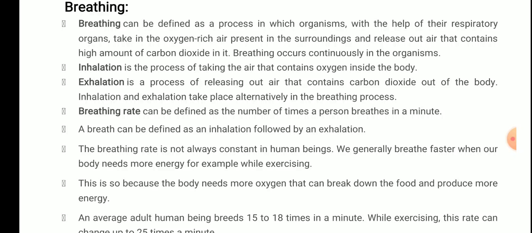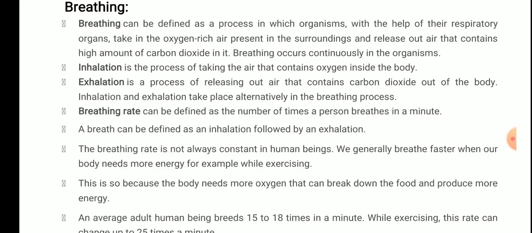Okay, and breathing occurs continuously in the organisms. Clear? And you know that the oxygen-rich air reaches the lungs. From the lungs it transfers to the blood, and the blood takes that oxygen to the various cells, tissues, organs. From there, because cells are continuously working, they have a high amount of carbon dioxide. That carbon dioxide is transferred back to the blood, and the blood brings it again to the lungs, and with the help of the windpipe, it is exhaled out.